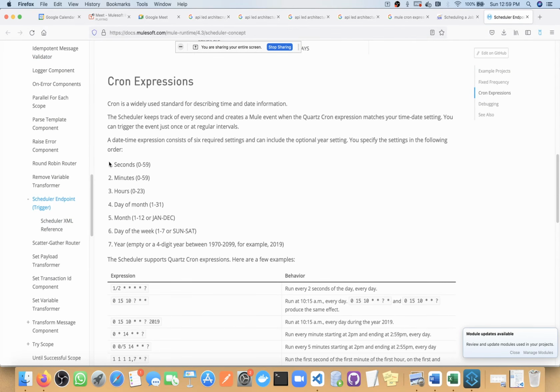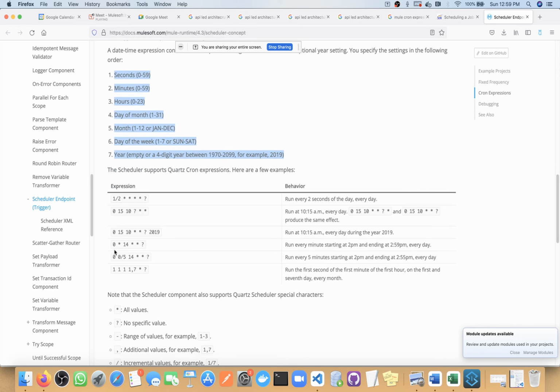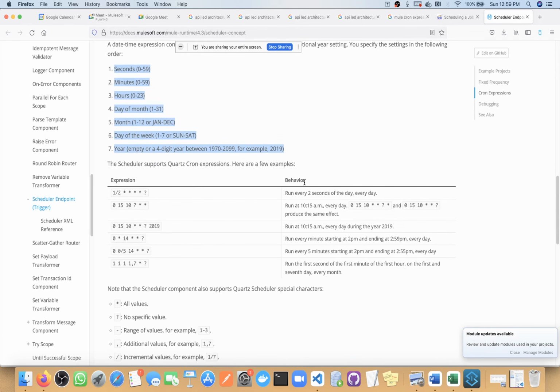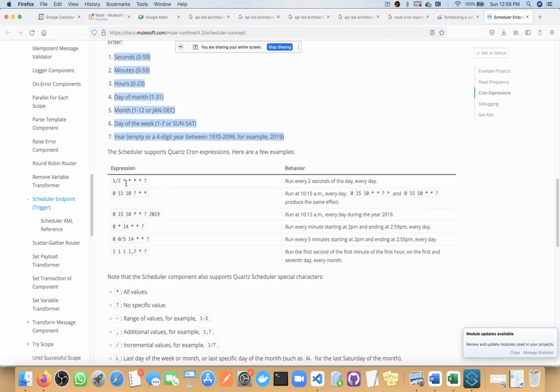So here you can see in cron expression we have 7 terms: second, minute, hour, day of month, day of week, and year. Here you can see we have multiple examples, and here you will get what all keywords we are using and each keyword's meaning. Star means all values, question mark means not specified value.